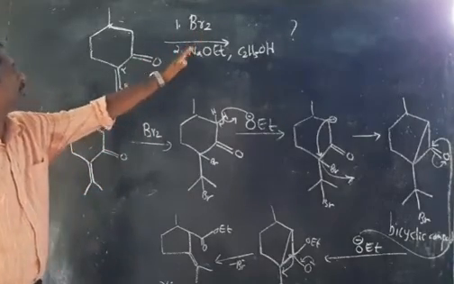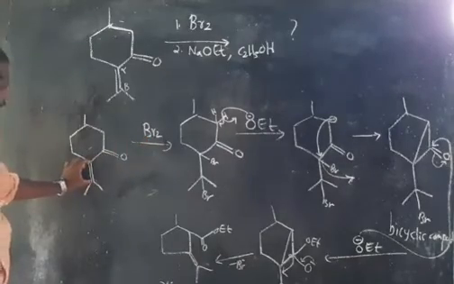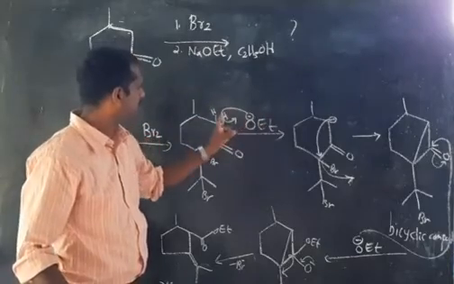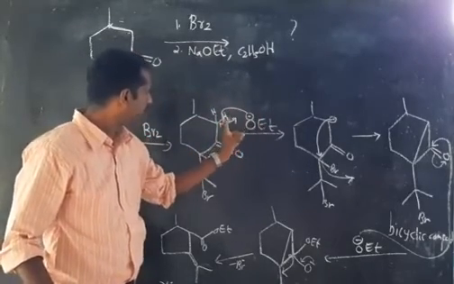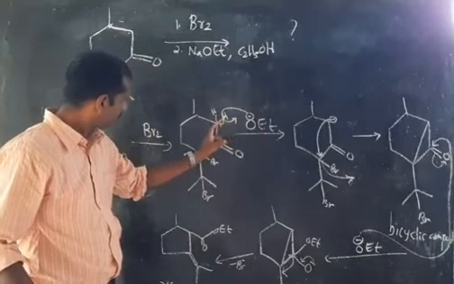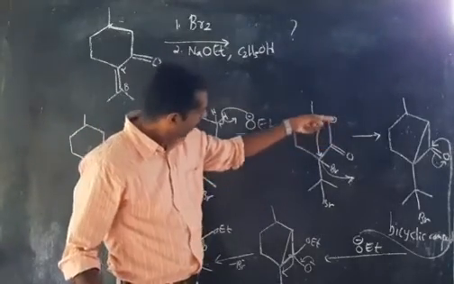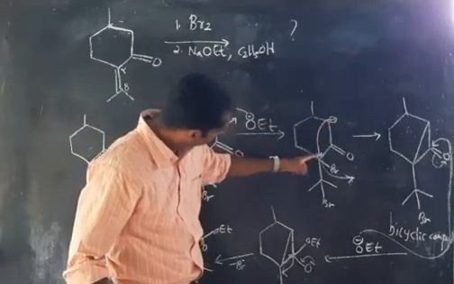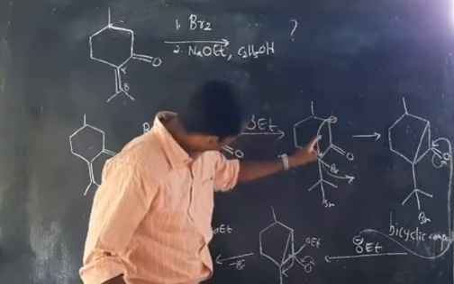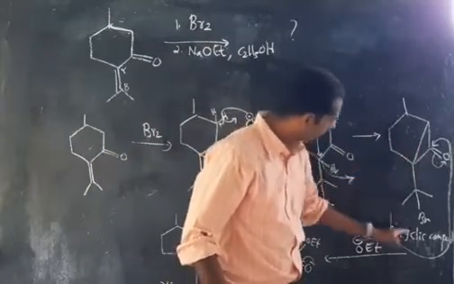So once again, look at it here. These are our reagents: Br2, sodium hydroxide, ethanol. Br2, simple addition reaction. Next step, our hydroxide ion is acting as a base. It removes the alpha hydrogen. This hydrogen is acidic in nature. So this bond pair is shifting to this carbon, which is negatively charged. You can see that this negative charge is attacking on this positively charged carbon, and during this attack, bromine will be eliminated, and we are getting a bicyclic compound.